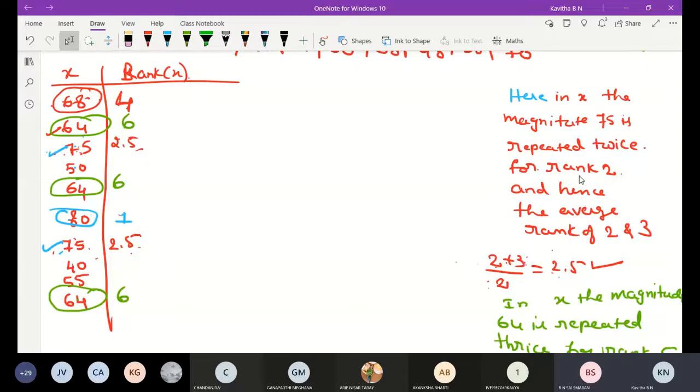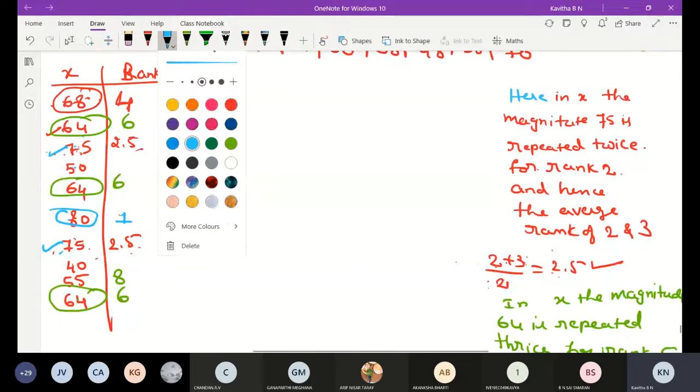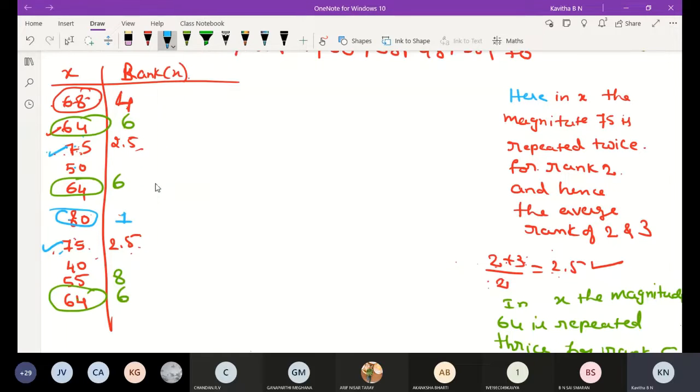Yes, ma'am. Okay. Then next, after 64, 55. 5, 6, 7 are already over. We have to take down 55 and assign the ranking. We have to assign the rank 8. Okay, 55 is the 8. After 55, 59. Then the last one is 40. We assign the rank for the 4th one. Okay, then take down y marks.